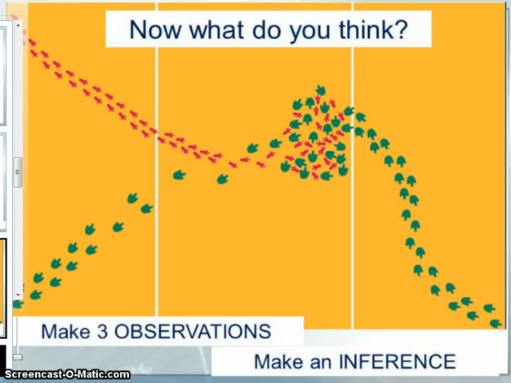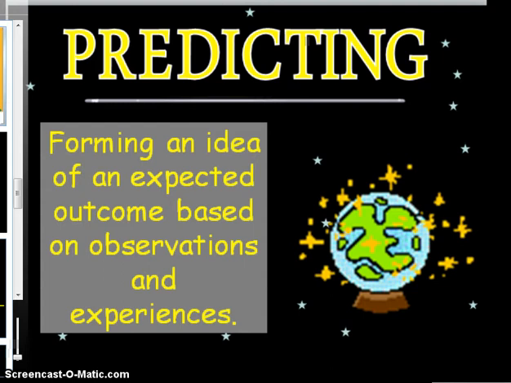You know what I think happened? I think that green-footed animal ate that red-footed animal. I think they got in a fight and the green guy came out on top. That's my inference and I'm sticking to it. Now you see I made my inferences, but next we need to make a prediction.